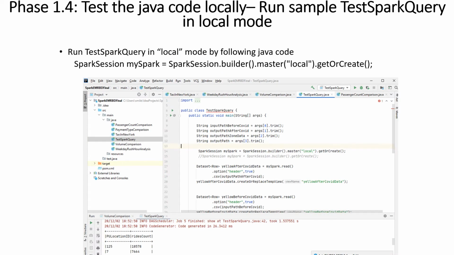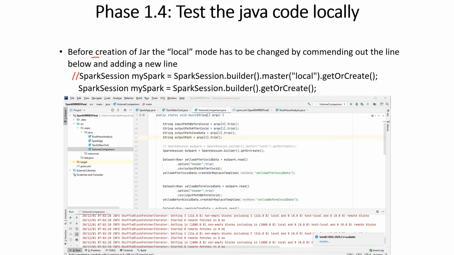Here is the result of running TestSparkQuery. Here is the result. What is noticeable is that it ran in local mode. Before creation of the jar file, the local mode has to be changed by commenting out this line, and instead adding this line, which is here.